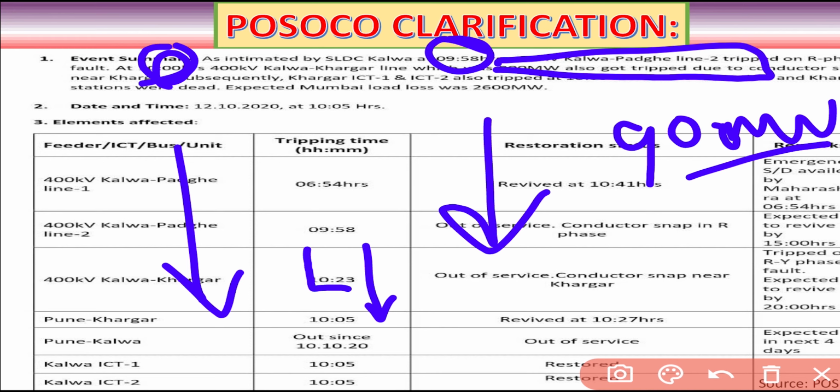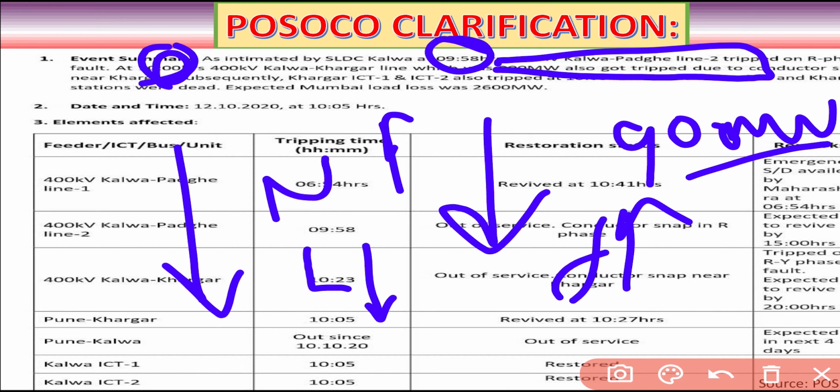So speed increases, then frequency increases, and then the over frequency relay should trip. If it is for a shorter duration, it will be managed, but if it is for a long duration, it will result in grid failure, right?